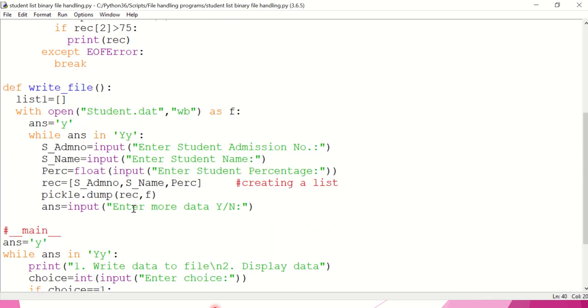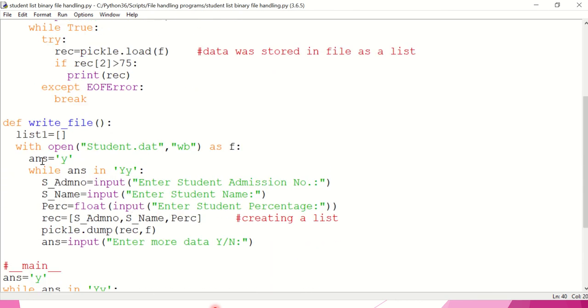Let us go to the function definition of write file. Here I am using the with open statement to open student.dat in write mode. In the with open statement, we do not have to give file.close statement. The with statement will handle exception handling and closing of the file automatically.